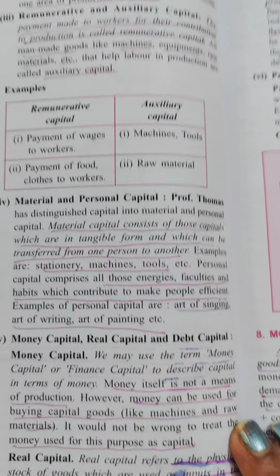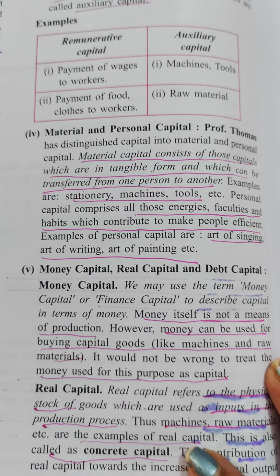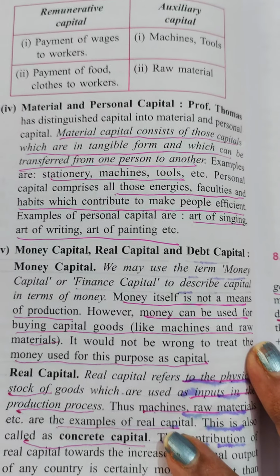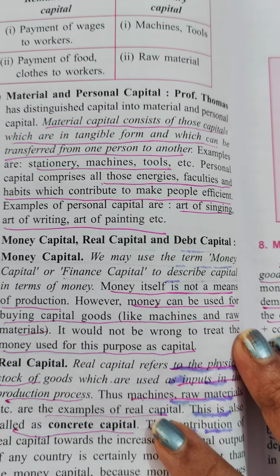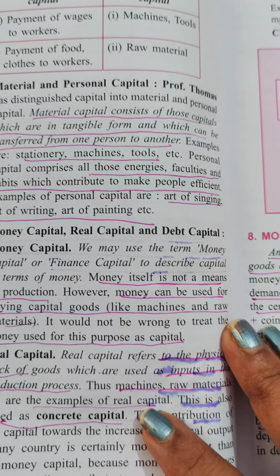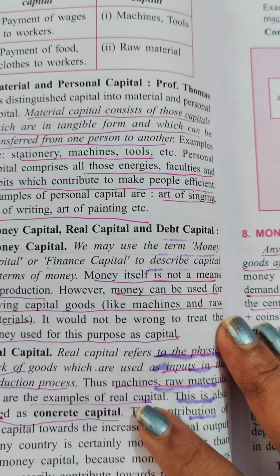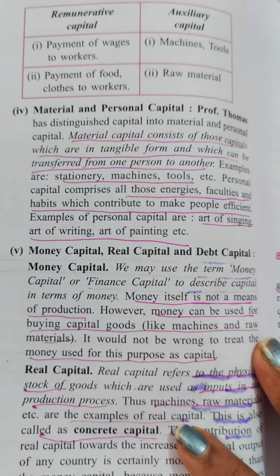Then money capital, real capital, and debt capital. As you know, children, money itself is not a means of production. If you are having the money, you cannot start the production. Money can buy things, but money itself cannot do anything.